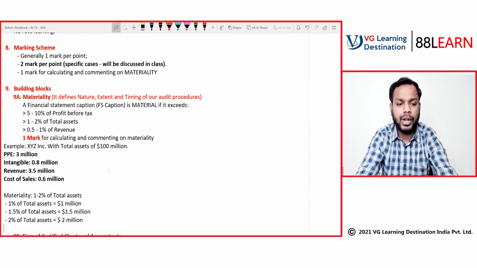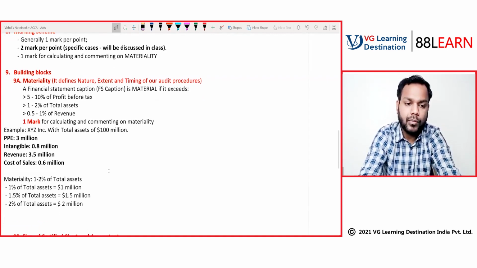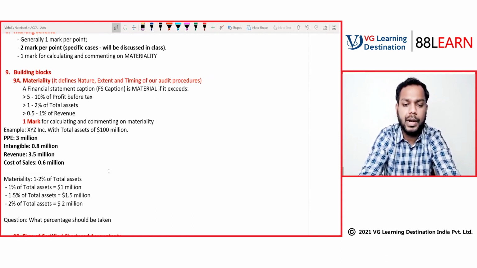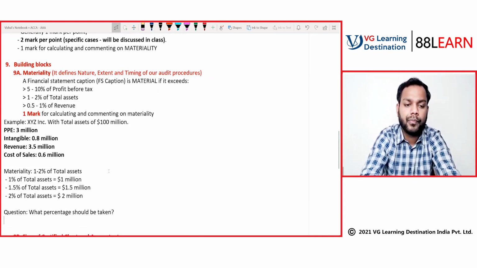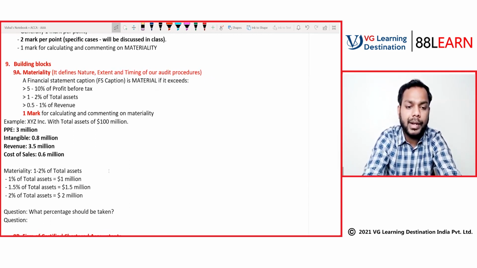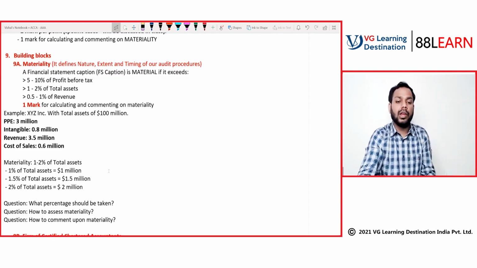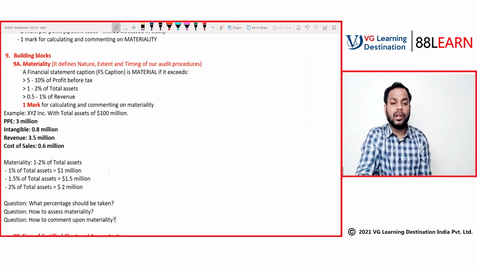Now the question that comes to you: what percentage should be taken? Question number 2: how to assess materiality? Question number 3: how to comment upon materiality? These are the 3 questions you might be wondering about. So let's discuss that.